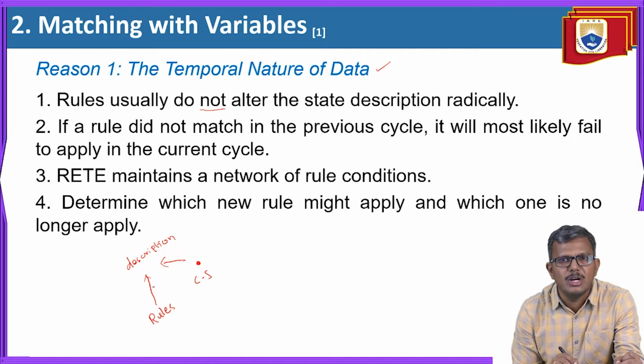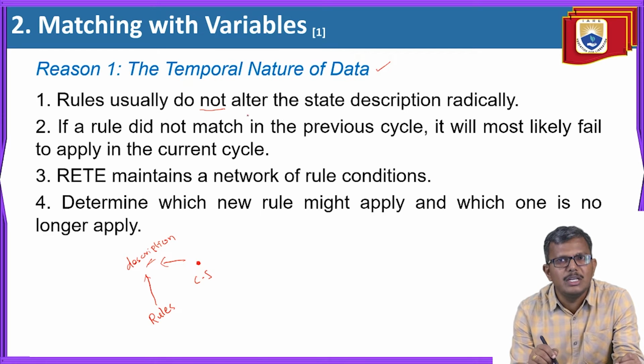In this case, there will be no change in the description, remember. Even if there are some changes, they are minute ones. Sometimes you may add one or two elements to the description, or delete one or two elements which are not necessary. But apart from that, there will be no change in the descriptions.